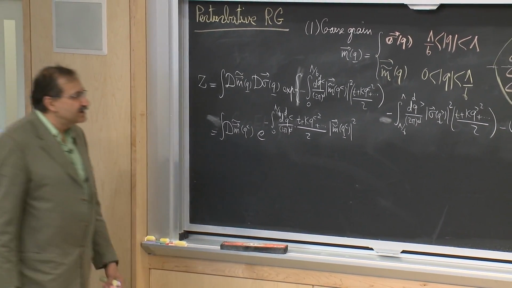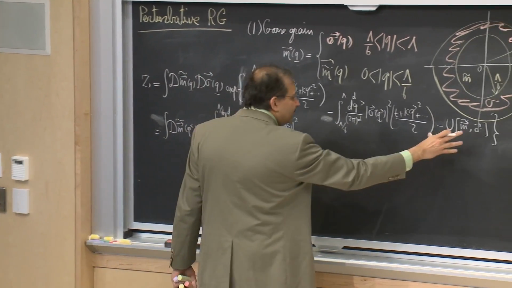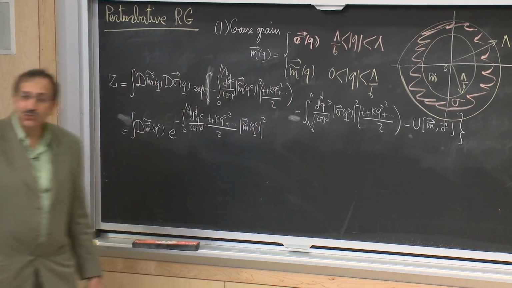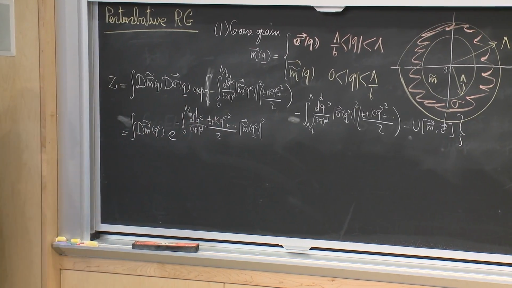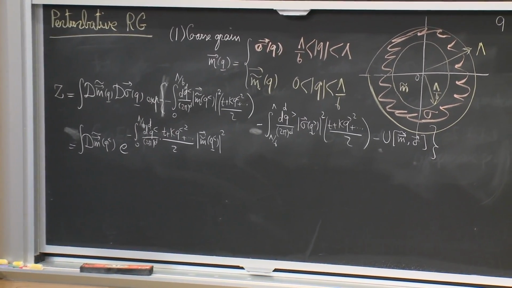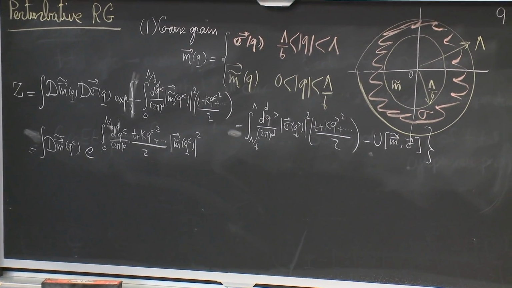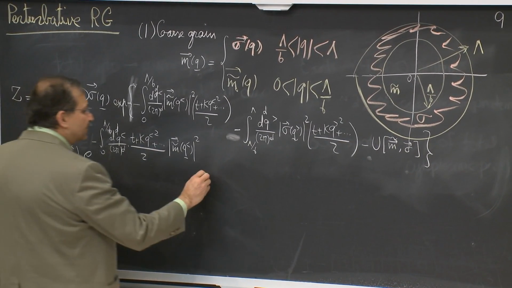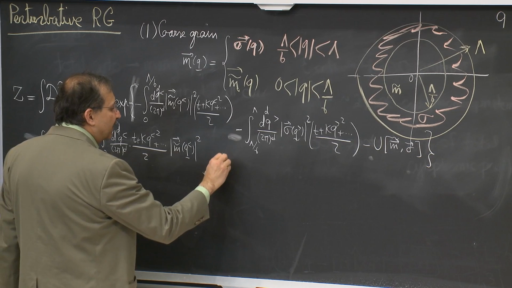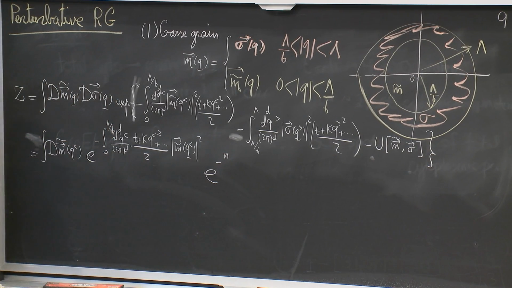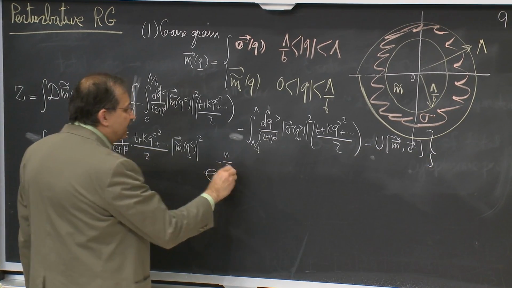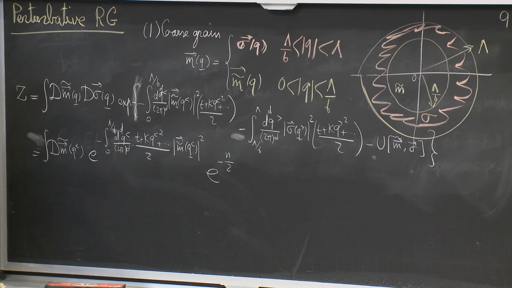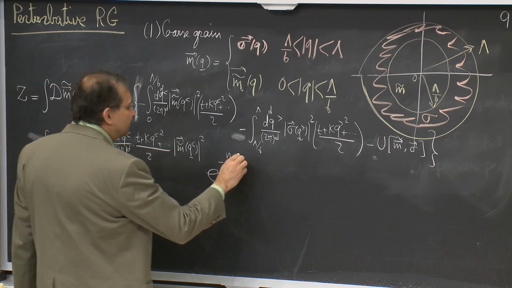Now, if I didn't have this term, the u, I could immediately perform the Gaussian integrals over sigmas. Indeed, we already did this, and the answer would be e to the minus. There are n components to this vector, so the answer is going to be multiplied by n. 1/2 is because of the square root that I get from each mode.